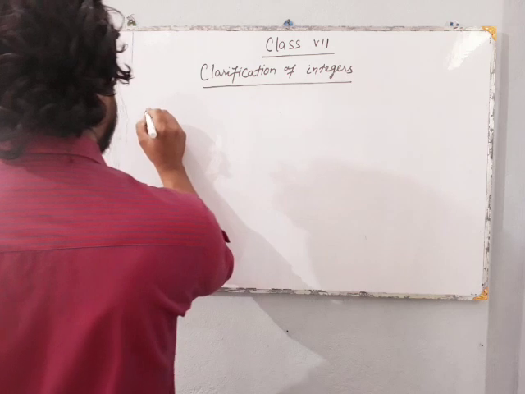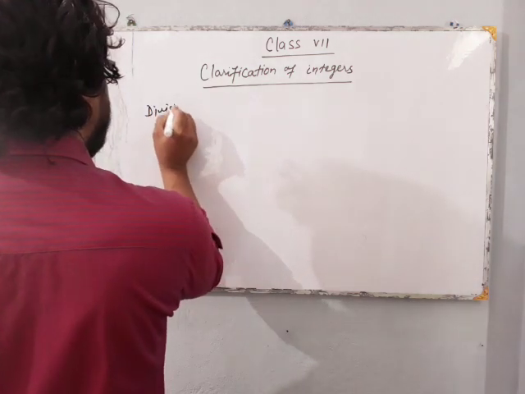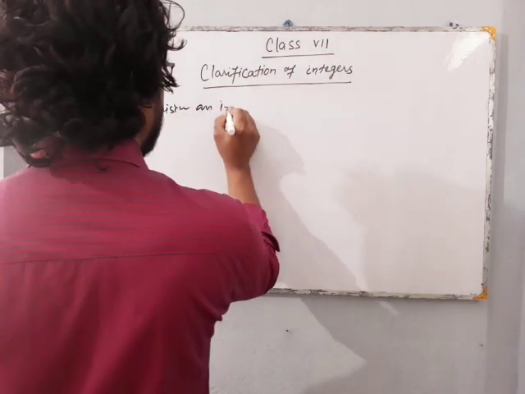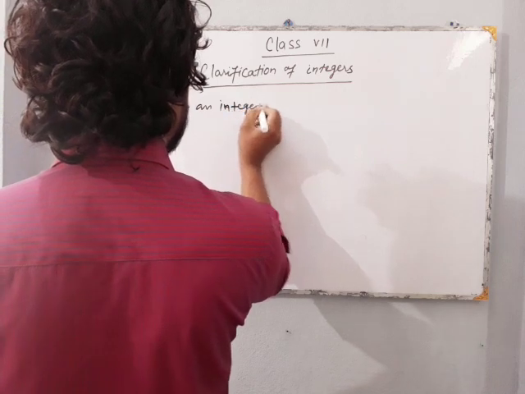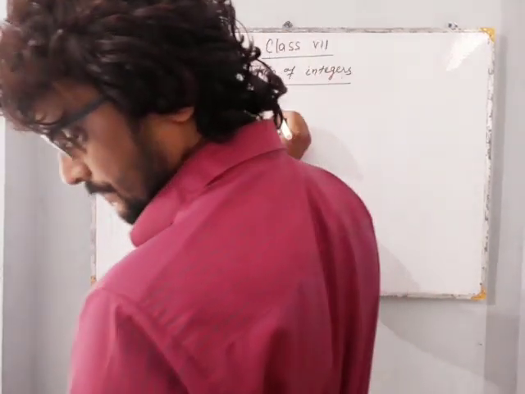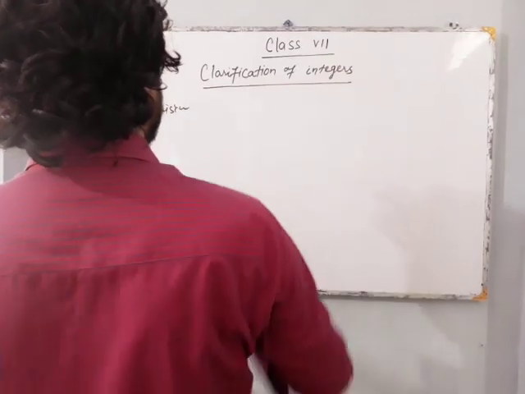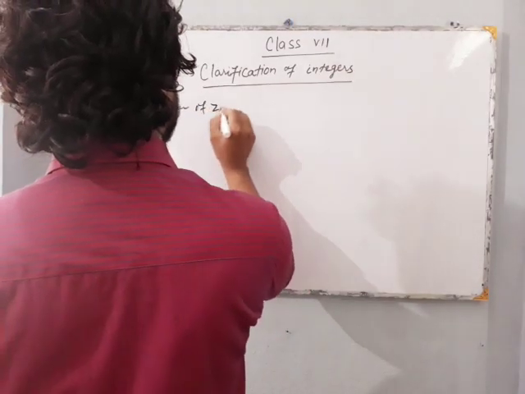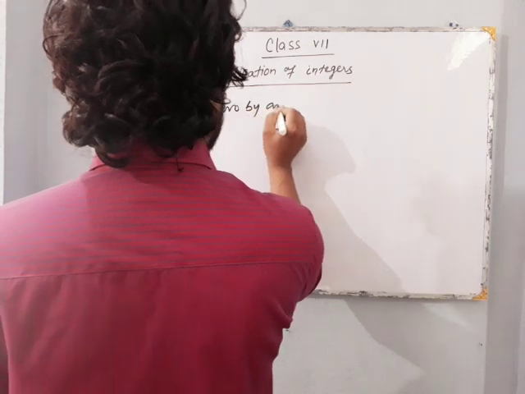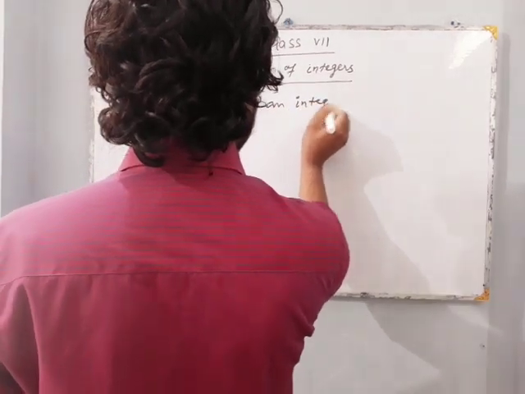Our next clarification is division of 0 by an integer.